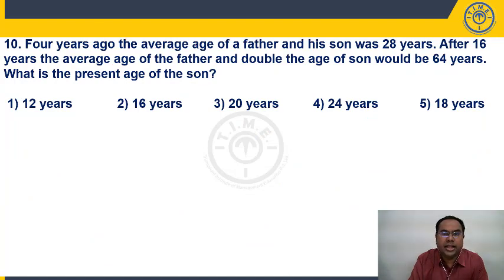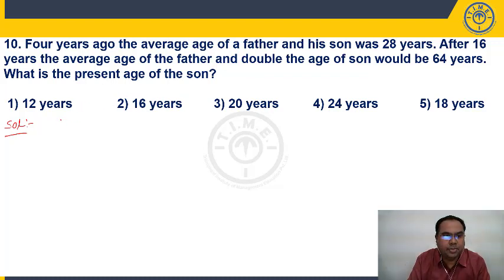4 years ago, the average age of father and his son was 28 years. This is a good question, students. Just focus here. 4 years ago, average of father and son is 28 years. After 16 years, the average age of father and double the age of son would be 64 years. What's the present age of the son? First, I'll explain you the detailed solution. Then I'll tell you the logical approach or alternative approach.